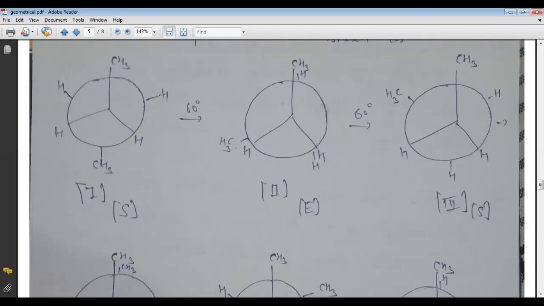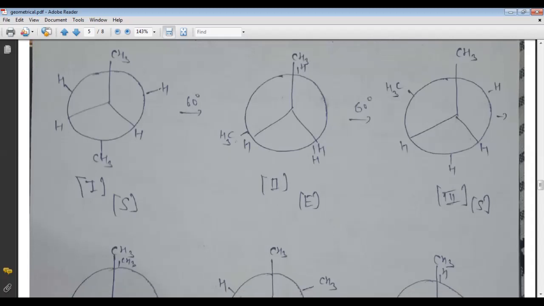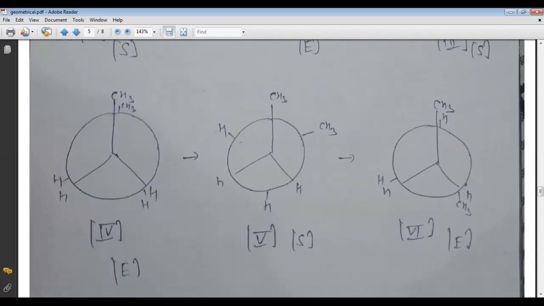Then after another 60-degree rotation, we get the third stage. Here again the staggered form. Next, the fourth stage is an eclipse form. Then after another 60-degree rotation, we again get the staggered form, and after another 60-degree rotation, the eclipse form, and after another 60-degree rotation we come back to the first stage.